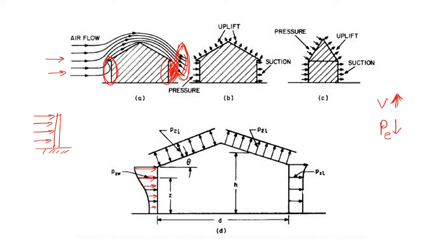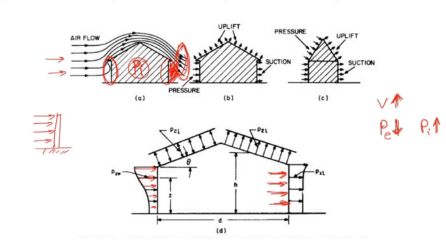Now, as for the internal pressure, we are assuming there is no such opening within the building, so the internal pressure due to the internal air is constant. As external pressure reduced, internal pressure starts to dominate. So what will happen here? The internal pressure will act, not the external pressure.